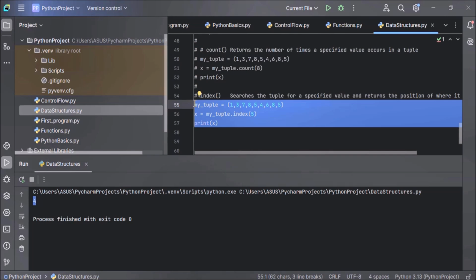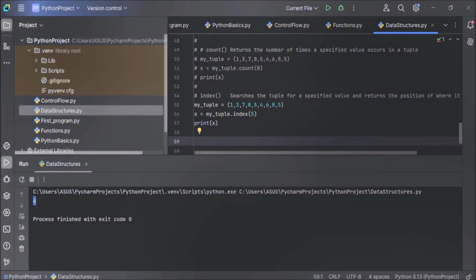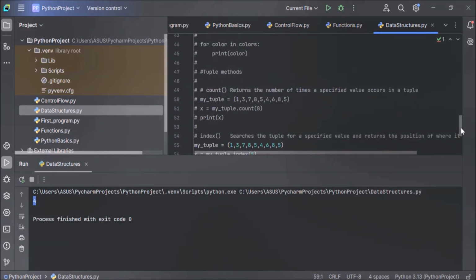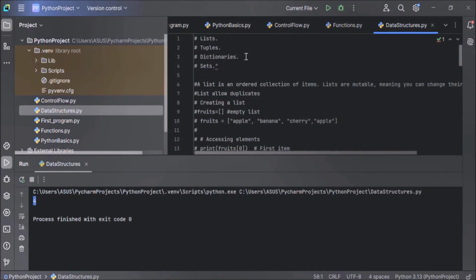I hope you've understood how the count method works and how the index method works. Here you might be thinking, what are the real-time uses of tuples? You can use tuples for data that shouldn't change, like coordinates, constants, or configuration settings. I hope you have understood what tuples are, how they work, what methods are available in tuples, and how to use them. Now let's move on to our next topic, that is dictionaries.